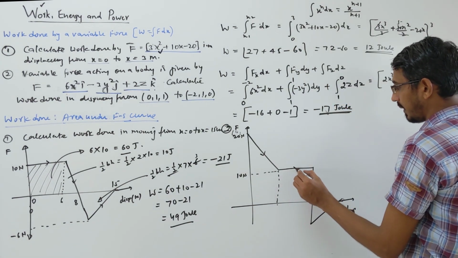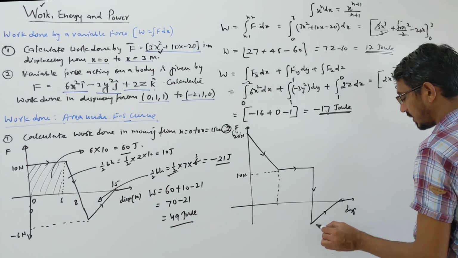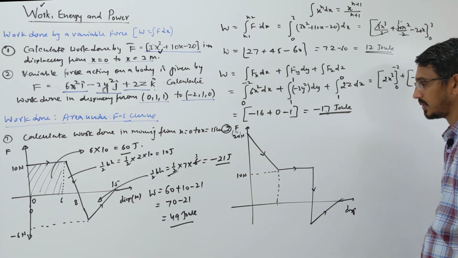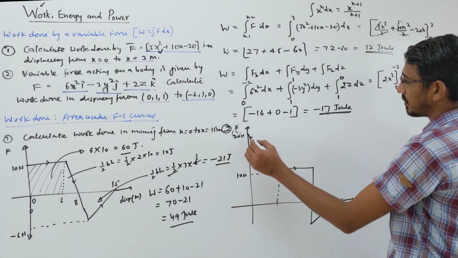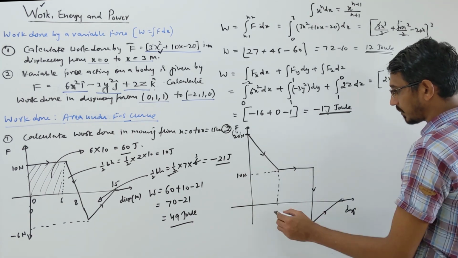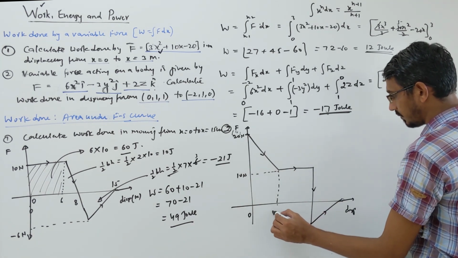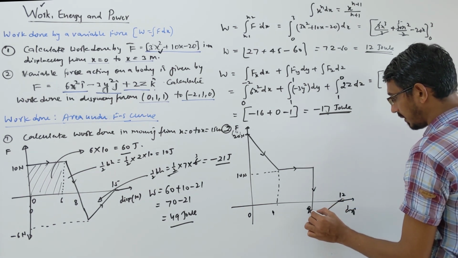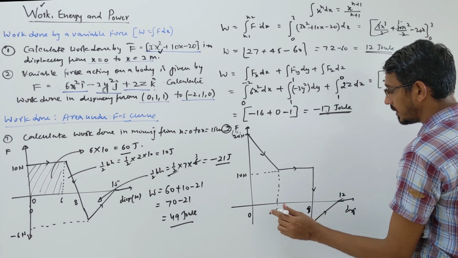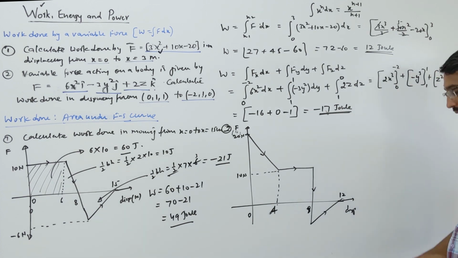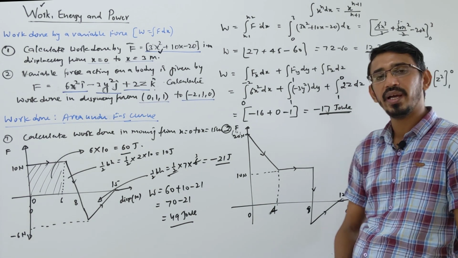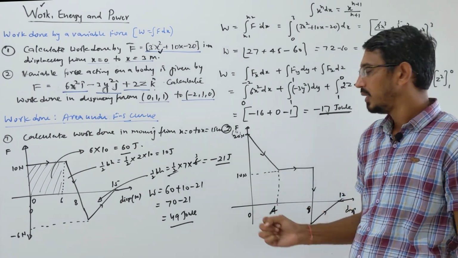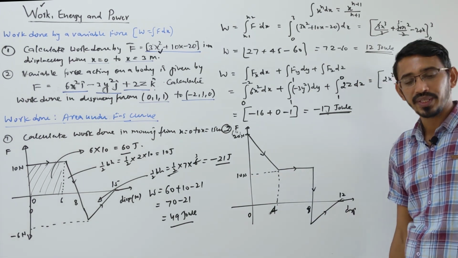Okay, so the curve is given like that way, and we have to calculate what is the net work done in this cycle, right? Okay, so this is 20 Newton here, 10 Newton I said, 0 to 4, 8 and 12, okay. These are the distance in meter. So you have to calculate. So you can pause this video and first you calculate the answer of this question, then you see it, okay. So I am waiting for you.